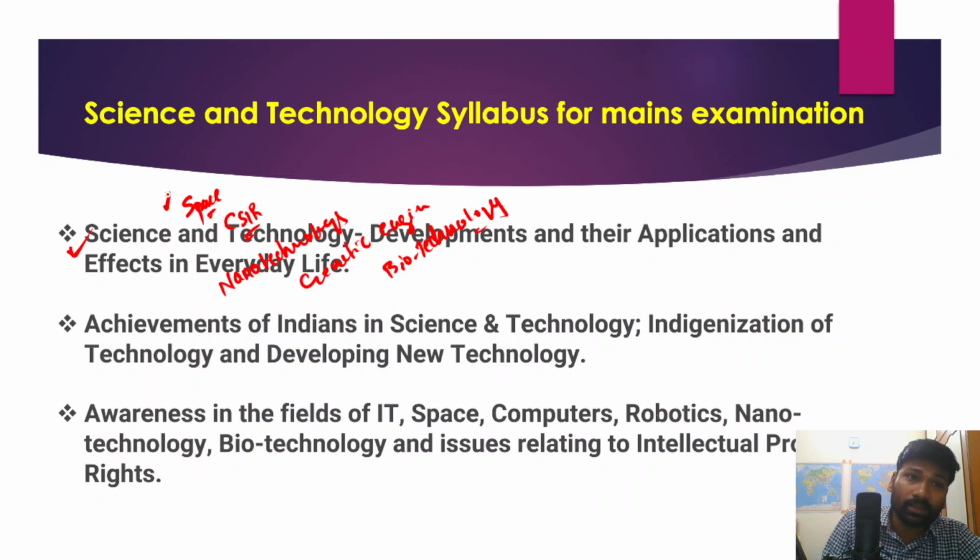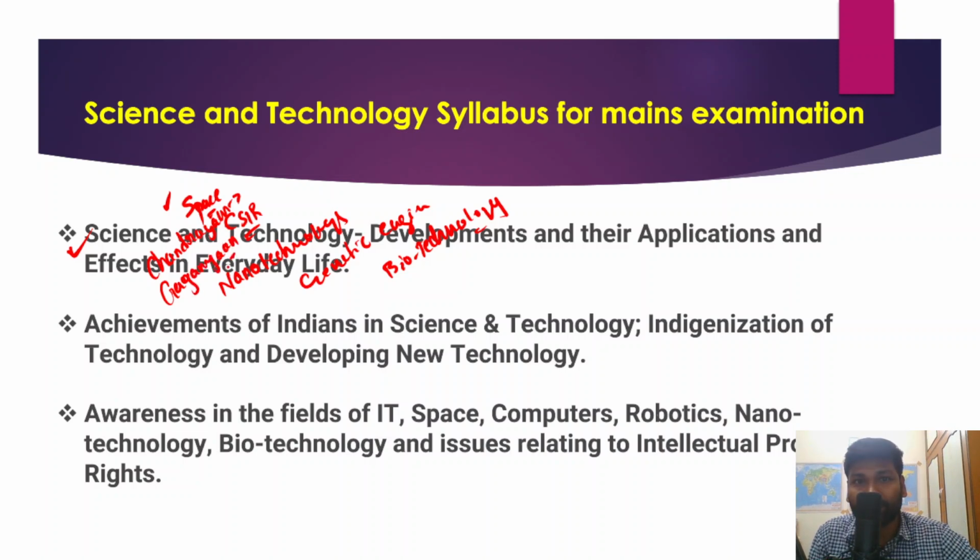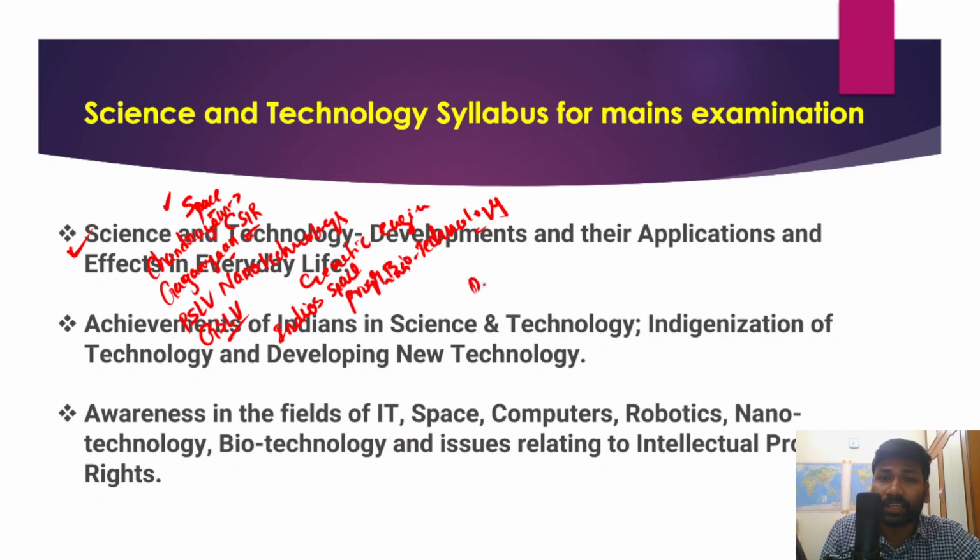From space itself, for example, in UPSC, Chandrayaan has been asked, Chandrayaan 3 was asked. Similarly, apart from Chandrayaan, Gaganyaan is also very, very important, India's first manned space mission. Similarly, there may be questions on PSLV, the Polar Satellite Launch Vehicle, and GSLV also. And overall, India's space program may be asked.